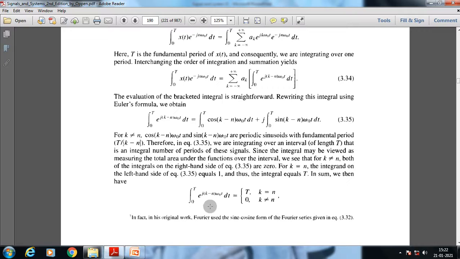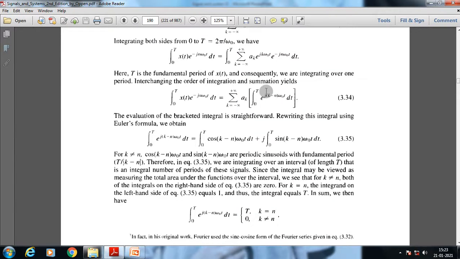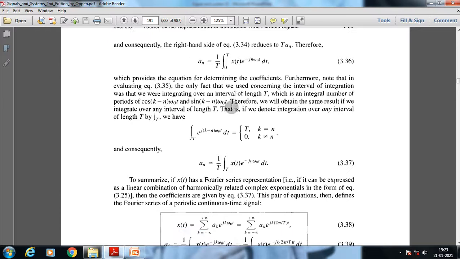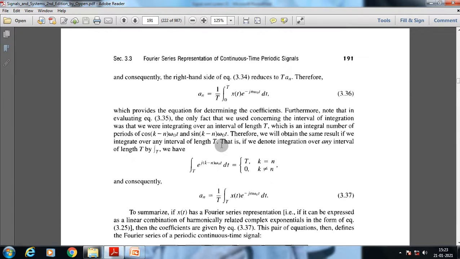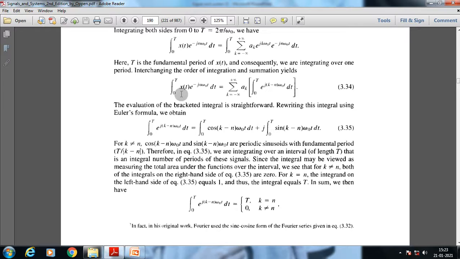In sum, we have the integration from 0 to T of e to the power minus j(k minus n) omega_0 t dt, which is equal to T for k equal to n, and for k not equal to n we get the value 0. As we have already described why this whole value will be 0 for k not equal to n. For k equal to n, we get e to the power j0, which gives a simple value of T. So as we put this value here, we get that the integration from 0 to T of x(t) e to the power minus j n omega_0 t dt is equal to T a_k.